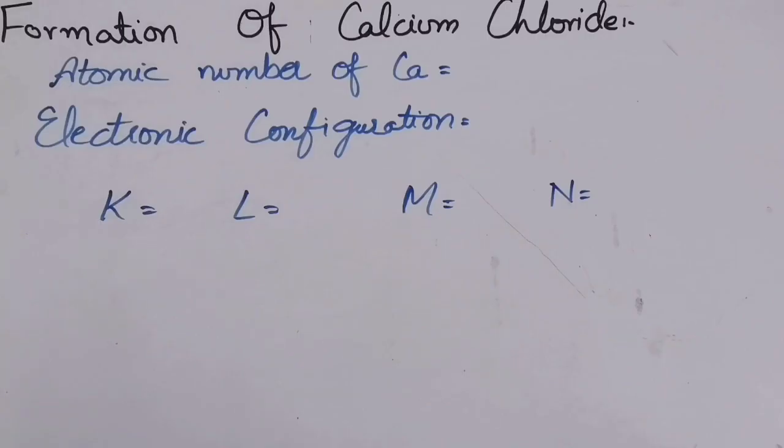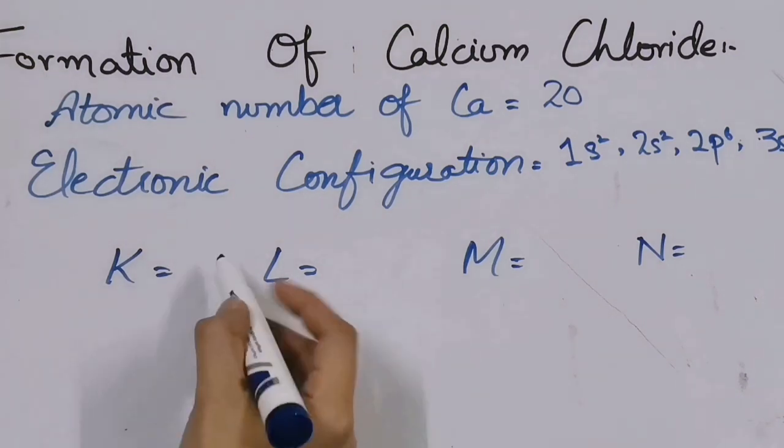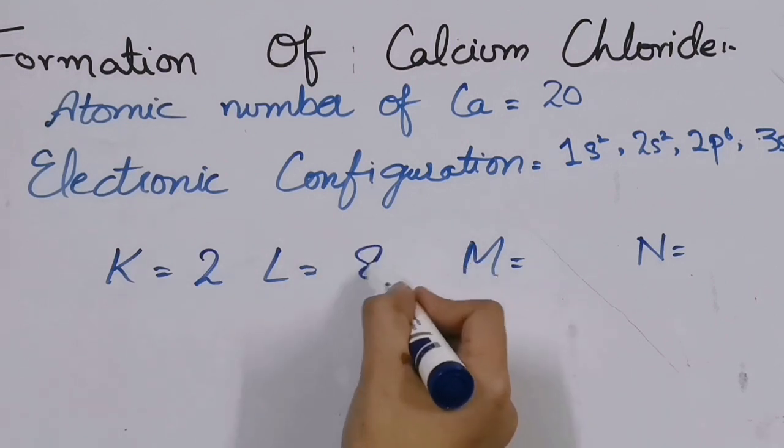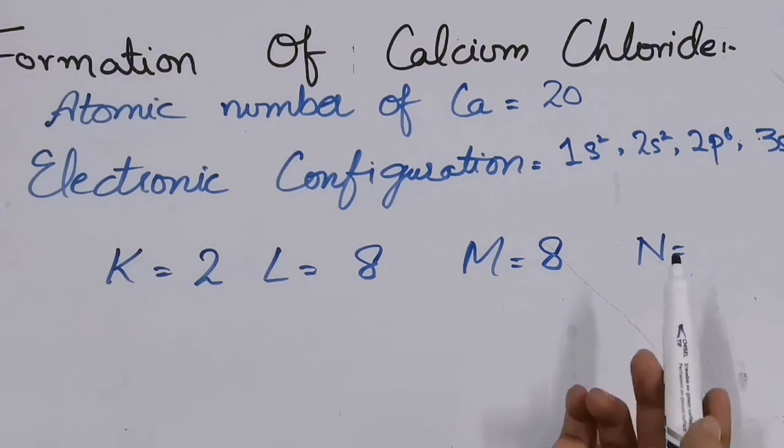Now the next example of ionic bond is the formation of calcium chloride. What is the atomic number of calcium? It is 20. And let us write the electronic configuration for calcium. This is the electronic configuration of calcium. We will fill the electrons in the shells. The first shell will hold 2 electrons. The second will hold 8 electrons. The third will also hold 8 electrons. Now let us see how many are left.